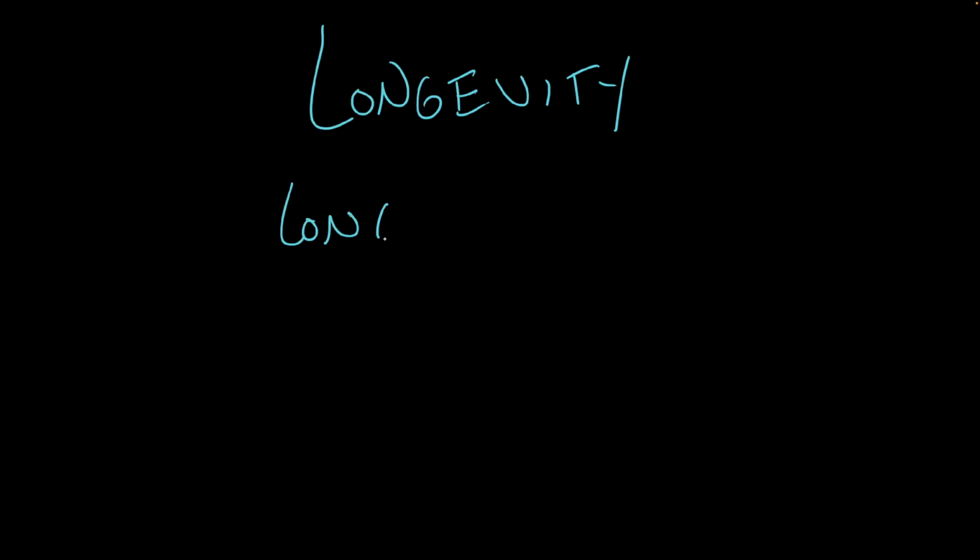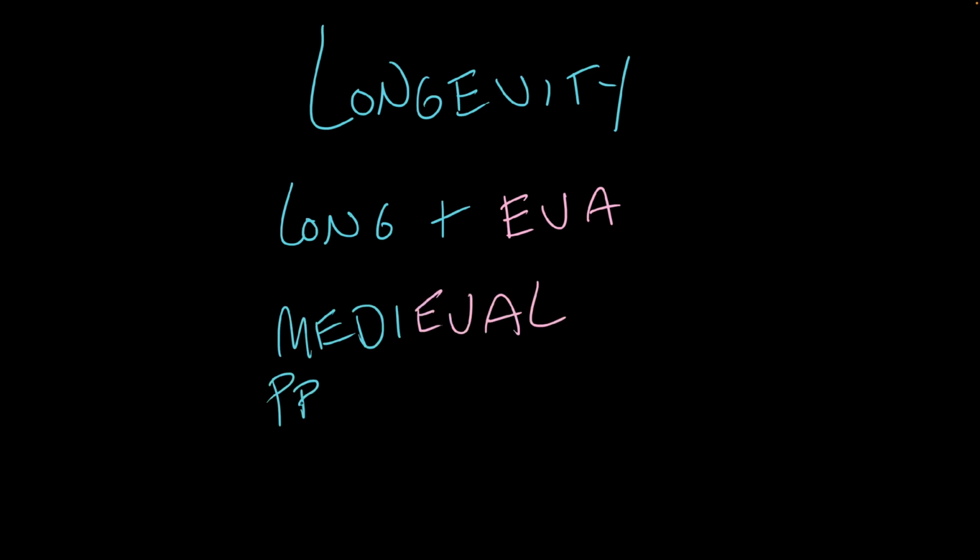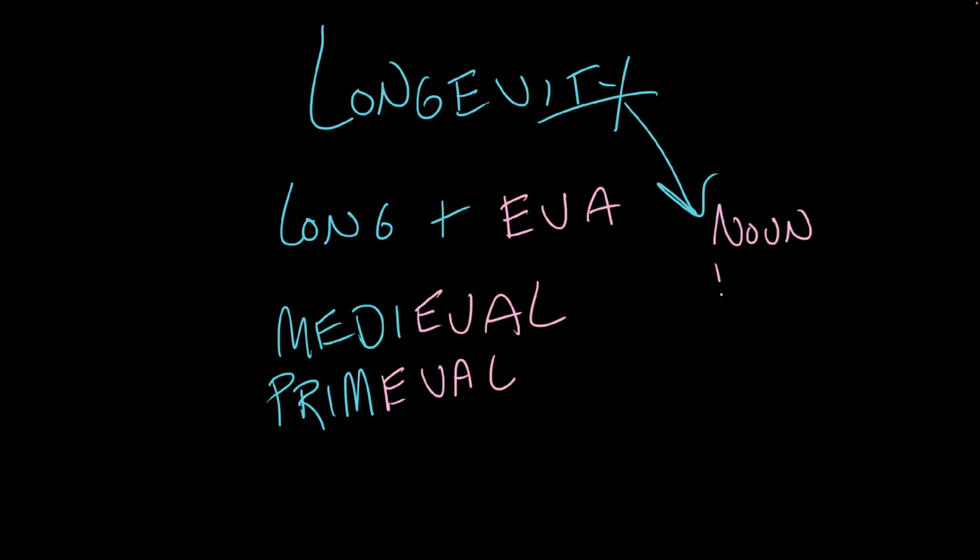Longevity comes from the Latin root long, which, big surprise, means long, and evum, which means age. I'll write eva here. This second root shows up in two English words, medieval, the Middle Ages, and primeval, which is the dawn of time. Prime means first. Ity is a noun-forming suffix. So altogether, long plus eva plus ity equals longevity, or long-agedness.